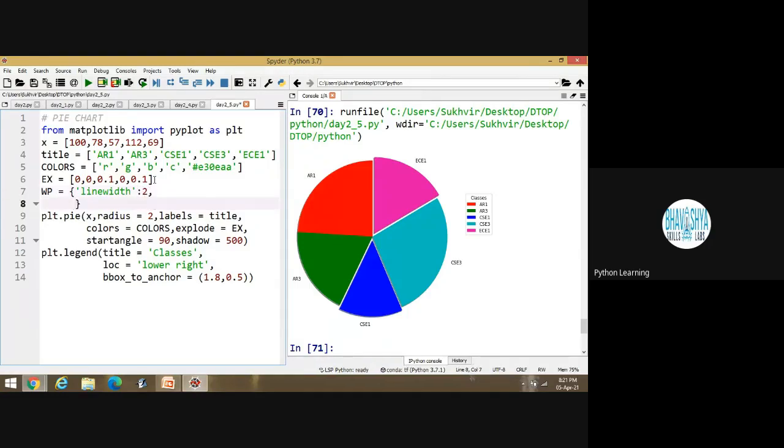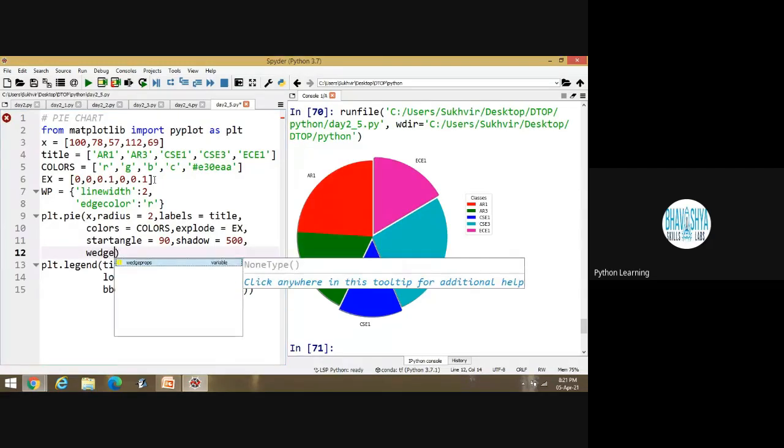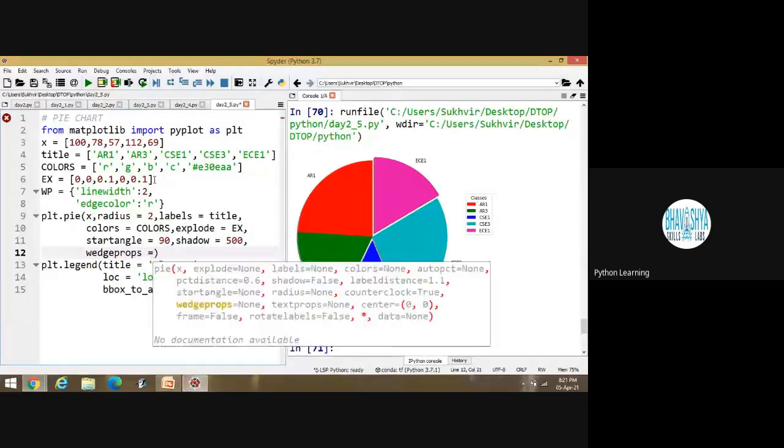And one more content, edgecolor, and for edgecolor I am writing red. And inside the pie chart, I am writing wedgeprops is equal to wp.